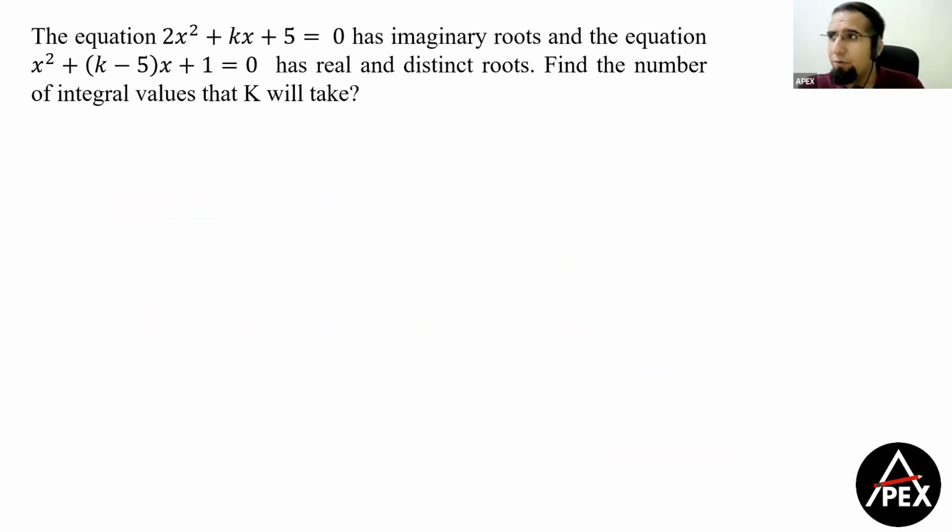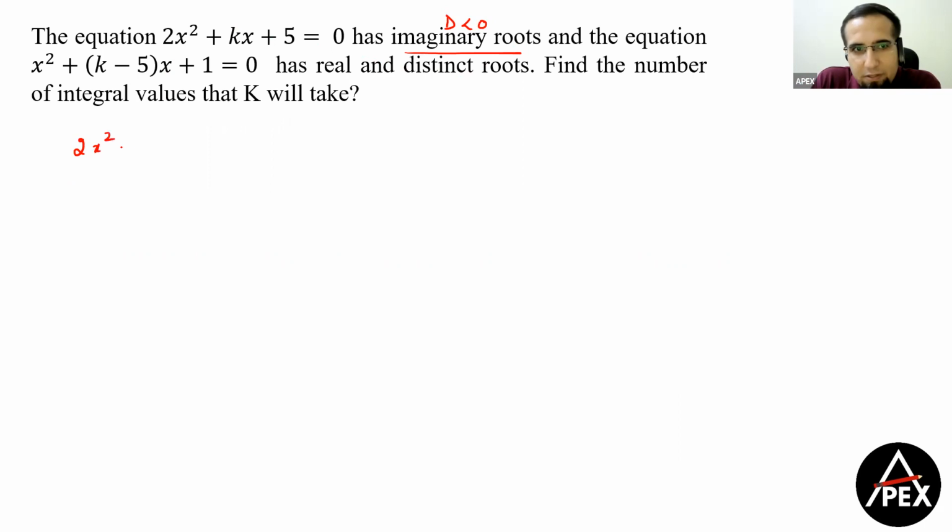Another quadratic, because we had around 4 questions coming up from quadratic equations, right? Or 3 questions from quadratic and 1 from maximum minima. So we'll discuss all the 4 of them together. Now, if 2x square plus kx plus 5 has imaginary roots. Now, whenever the roots are imaginary, guys, what do we look at? D is less than 0.